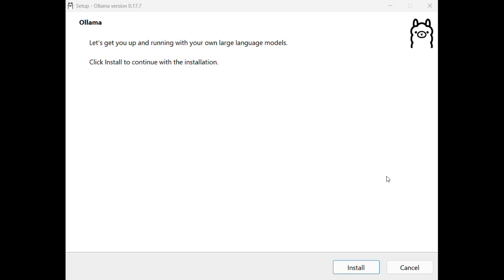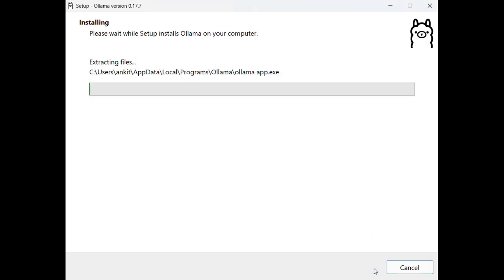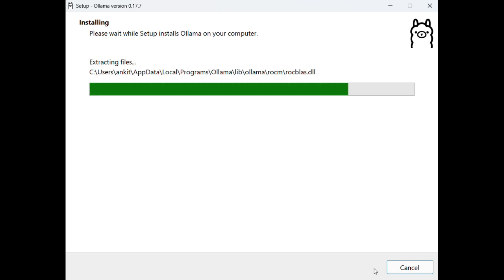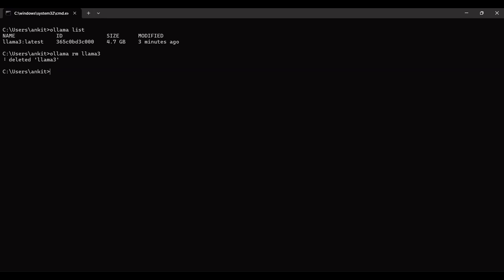To install Ollama, we will need to follow the same procedure as any other installer. We need to double-click on the software and that will start the installation. This is an easy process and hence we are not covering it in the video. So we were able to install Ollama. Using Ollama, we will be able to run the Llama 3 LLM on the laptop.